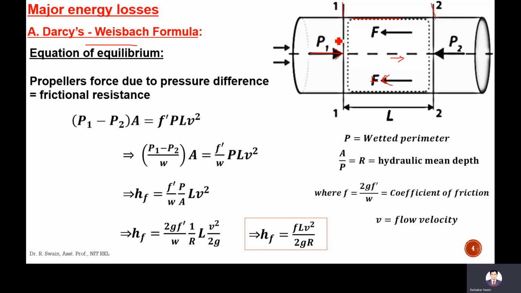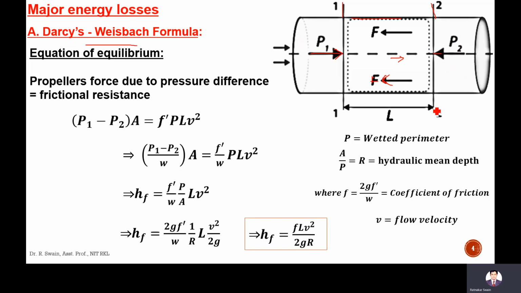Okay, here at section 1 and section 2 there will be hydrostatic pressures, that is P1 and P2. Due to the pressure P1, if you multiply it with the cross-sectional area, it will give you the pressure force. And if you multiply P2 with the cross-sectional area, then it will give you the pressure force at section 2.